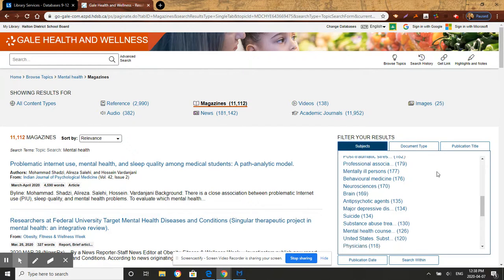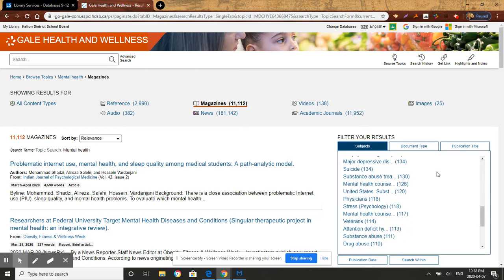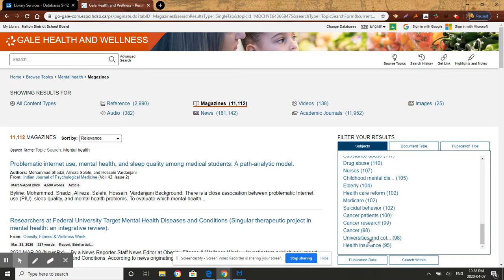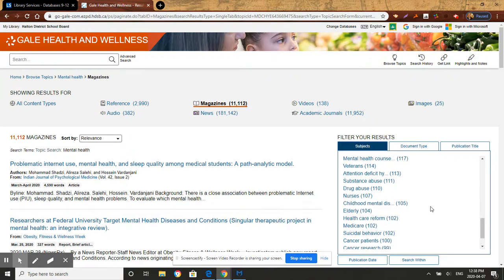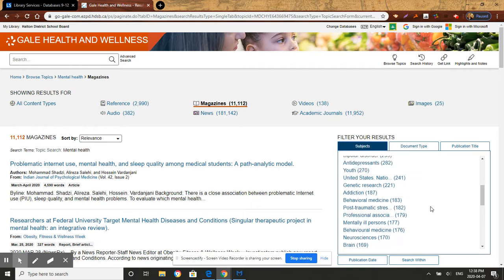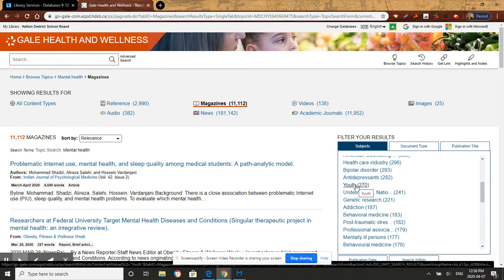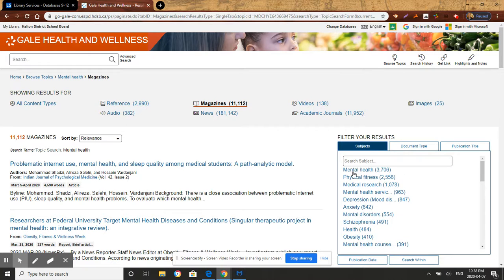If you're trying to figure out what you want to learn more about to narrow your focus for your topic, it's handy to look through these. If there's something in particular you want to look at, you can click on that and see the 187 magazine articles on addiction, or the 270 articles that relate to youth. So just looking at the subject listings will help you to narrow your focus.